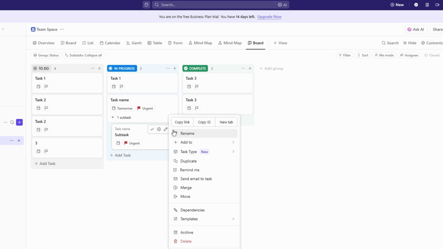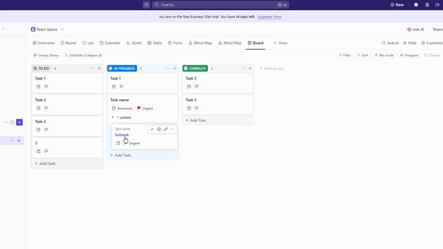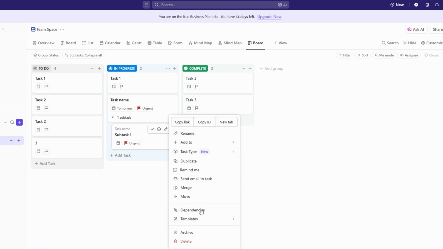You can also use color-coded tags to categorize tasks by department, urgency, or project phase, making it even easier to scan your board at a glance. With this level of flexibility, your board becomes a powerful tool for streamlining workflows, improving collaboration, and keeping tasks organized in real time. Experiment with different ways of structuring your tasks to find the setup that works best for you and your team.